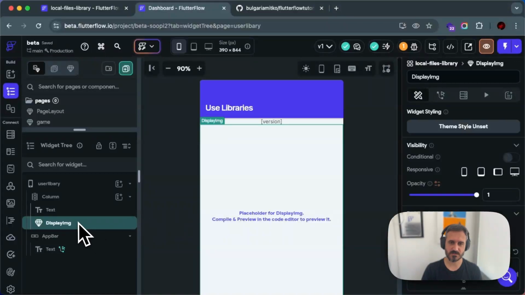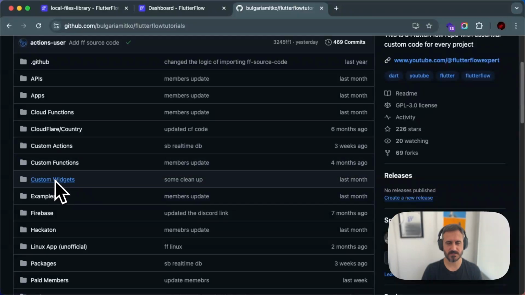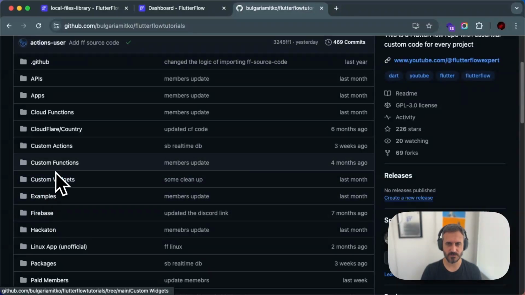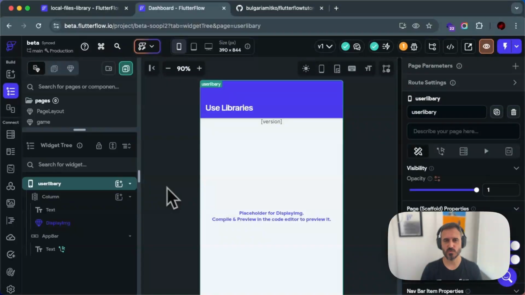And if you want to have access to this library, like I said, you can go to my GitHub repo. Right now, you don't see the folder libraries, but there will be a new folder libraries, and you'll be able to import this library. I'm actually giving this library for free. The reason I'm doing that is because of my subscribers, to celebrate the 5,000 subscribers.